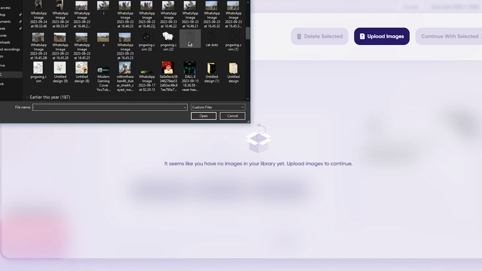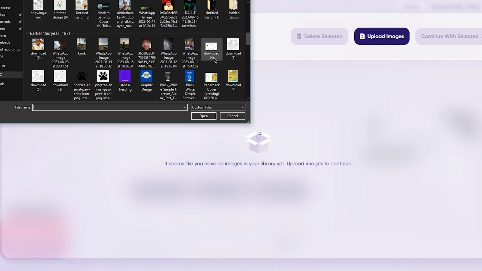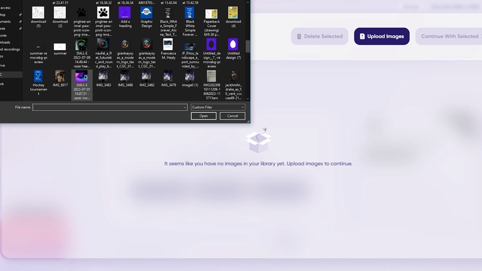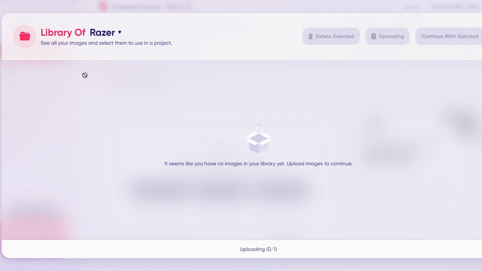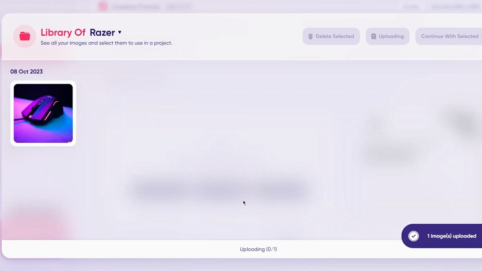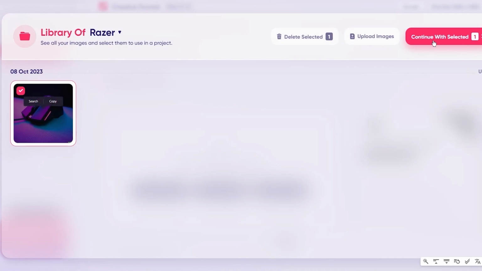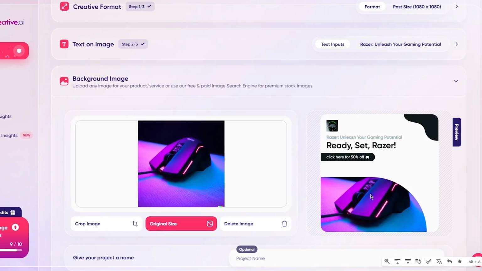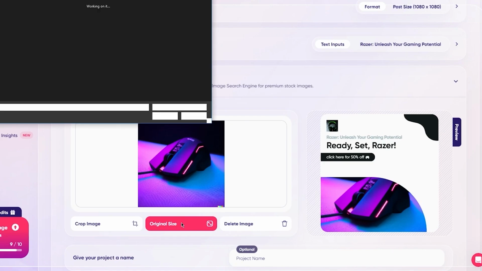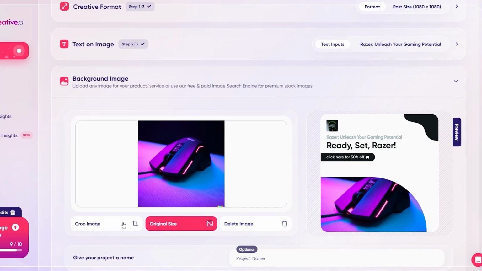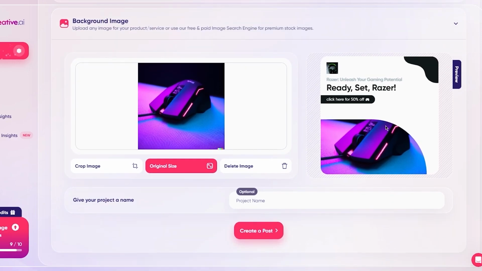Now, obviously, I'm going to add some Razer product, and I'm going to go with a gaming mouse that I had. Yeah, there we go. So I'm just going to go ahead and add that as a Razer product in front of the screen. So once we do that, as you can see, it starts uploading. And once it's uploaded, there we go. So I'm just going to go ahead and select the picture. So once you've selected the picture, you're going to continue with the selected picture, and look at that. It's going to add the image accordingly, which is pretty incredible. And you can crop the image if you want to, to fit it in.